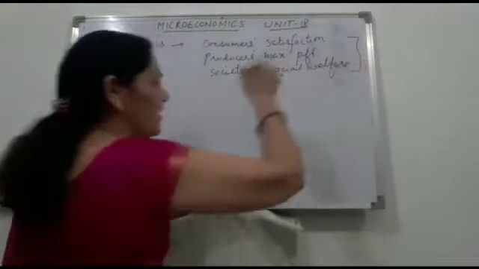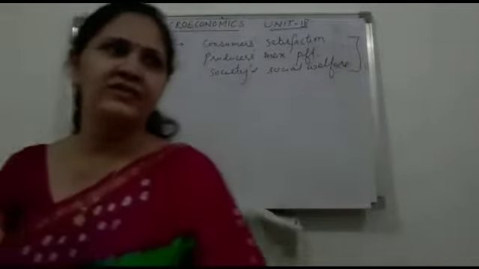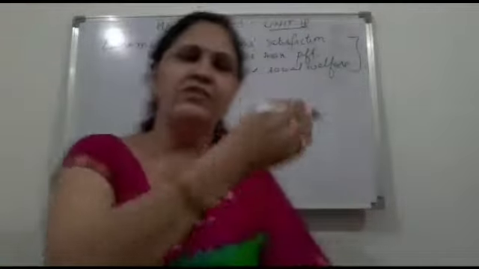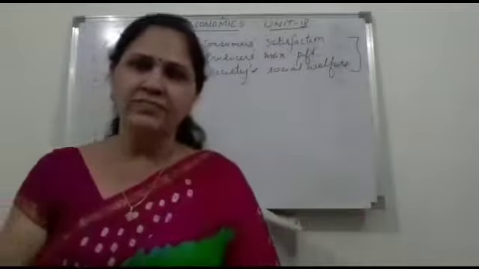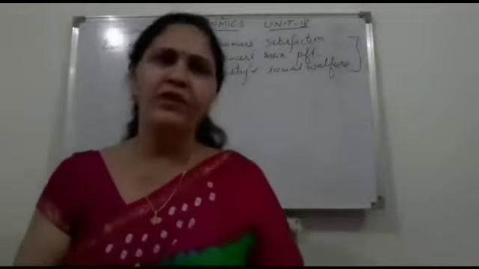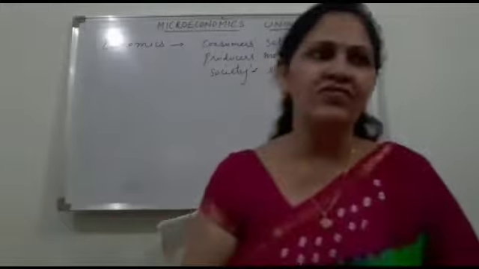If all these are included in that subject, then this is the science which includes the consumer's maximum satisfaction, producers' maximum profit, and society's maximum social welfare.